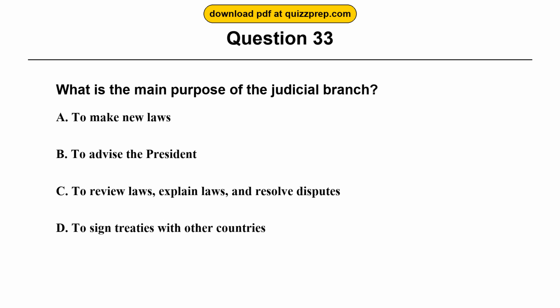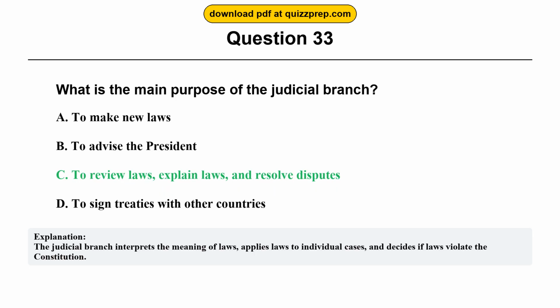Question 33. What is the main purpose of the judicial branch? Option A, to make new laws. Option B, to advise the president. Option C, to review laws, explain laws, and resolve disputes. Option D, to sign treaties with other countries. The correct answer is option C, to review laws, explain laws, and resolve disputes. The judicial branch interprets the meaning of laws, applies laws to individual cases, and decides if laws violate the Constitution.